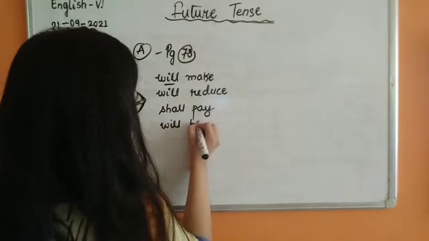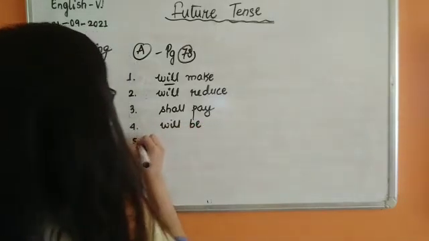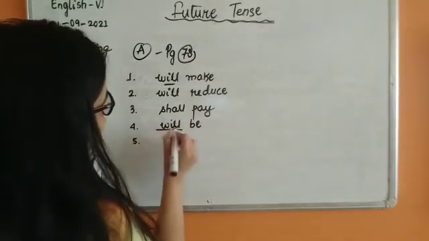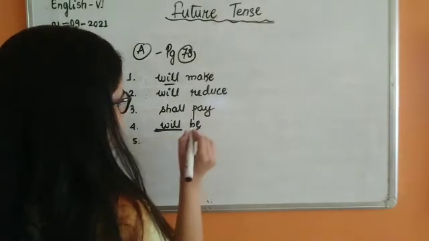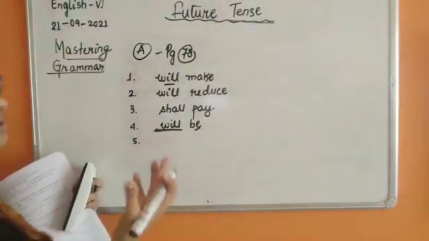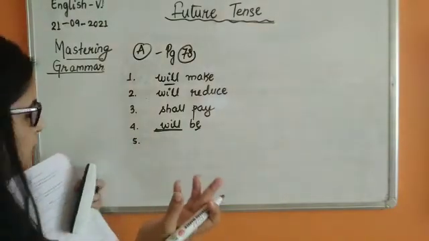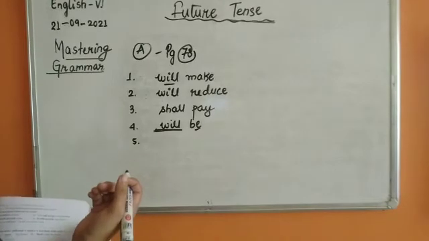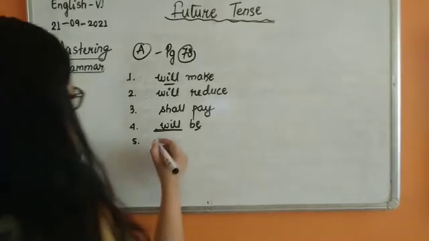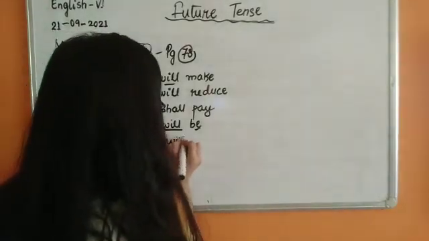Will be, because we have been asked to use the be verb. Because we have already used the auxiliary verb, be remains be only. We won't be changing be into is, are, am, or was, were. Okay. Ramesh dash in the upcoming singing competition. Ramesh will participate.